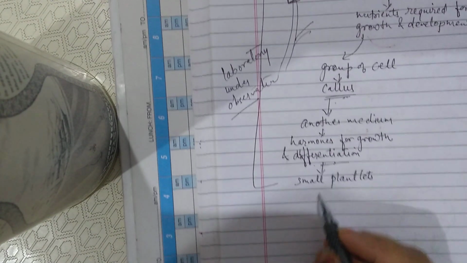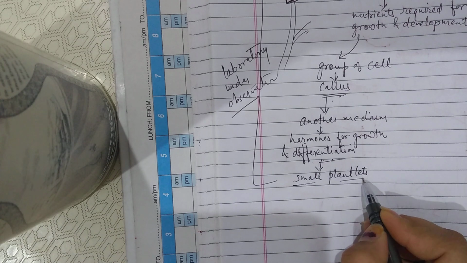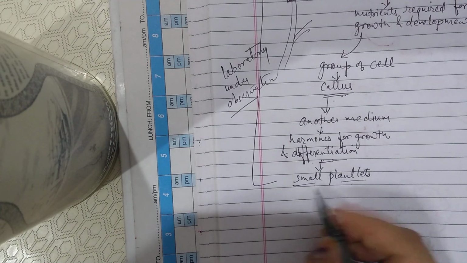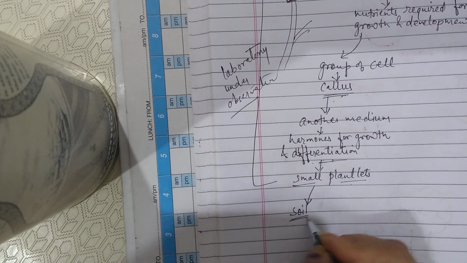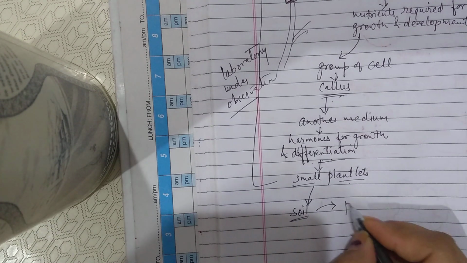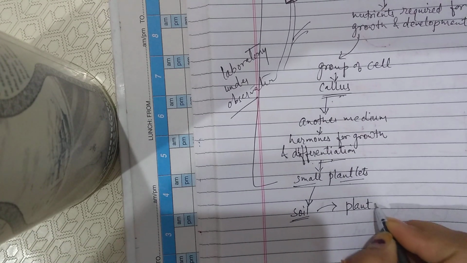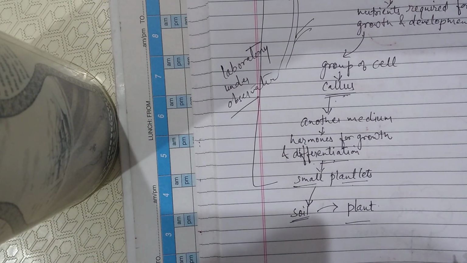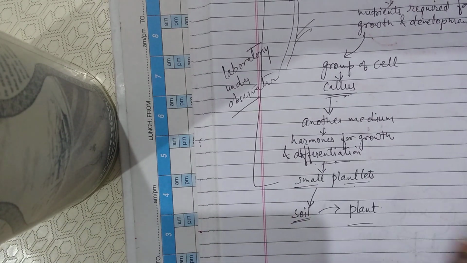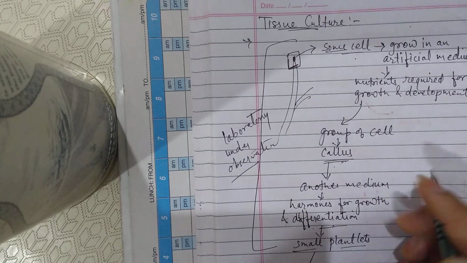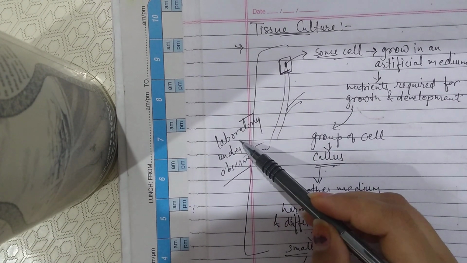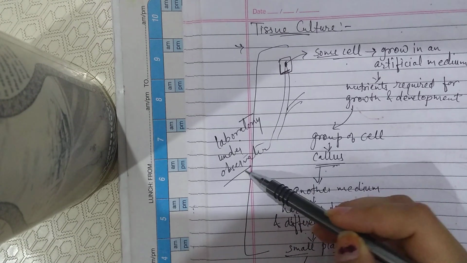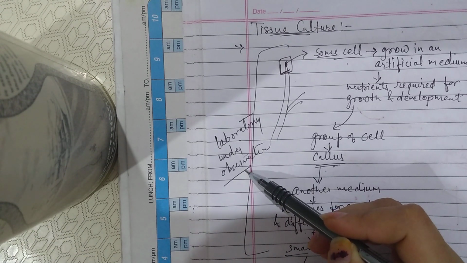When these small plantlets are grown, they are transferred into the soil, where they will be converted into plants by taking more nutrients from the soil. So this is an artificial process happening inside a laboratory under human observation.